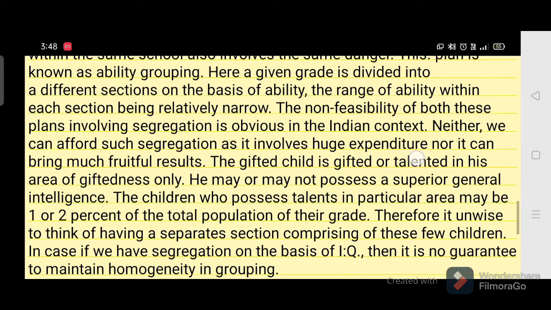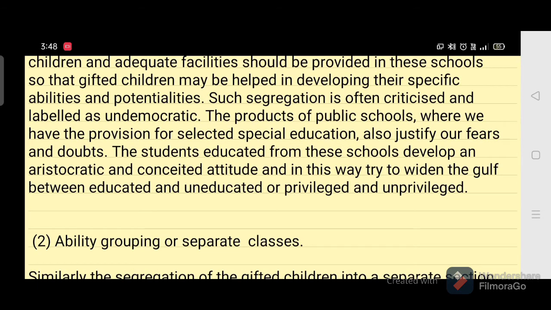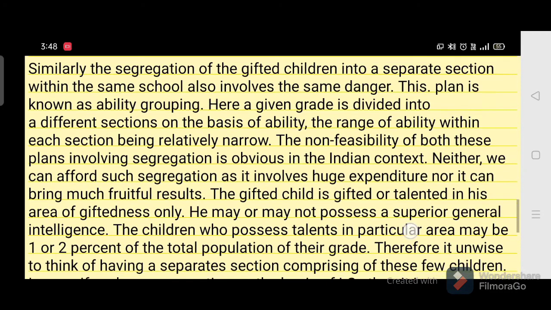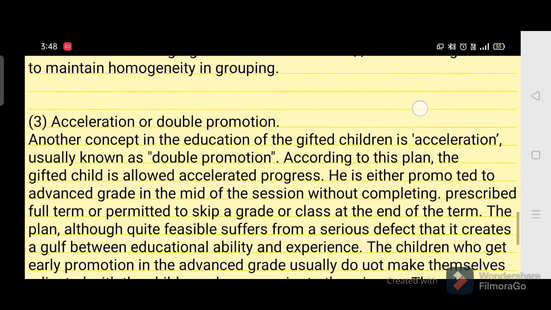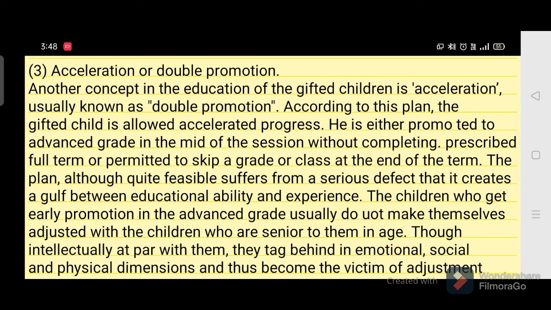So this method also has the same drawback, that is, the students may develop an aristocratic attitude, and this may make the children feel proud of their talent, and this may increase the gap between these children and other average and below average children, leading to various social conflicts.